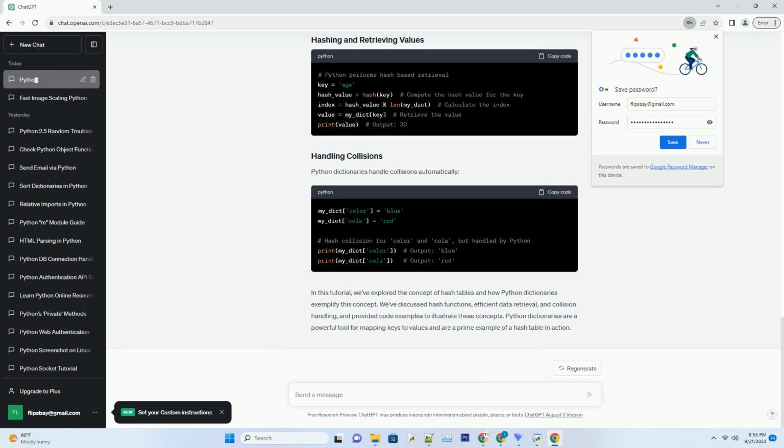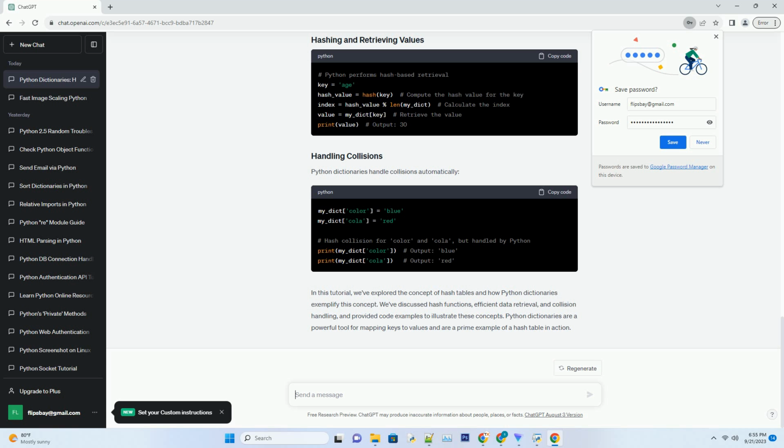Under the hood, Python dictionaries use a combination of techniques to efficiently implement hash tables. Hash function: Python uses a hash function to convert keys into hash values, which are integers. The hash function is designed to produce unique hash values for distinct keys. Hash table array: Python dictionaries use an array, called a bucket, to store the key-value pairs. The length of this array is typically larger than the number of items stored to minimize collisions.